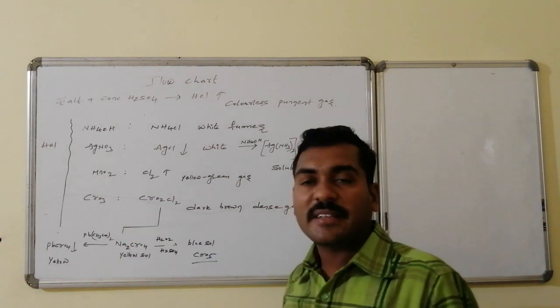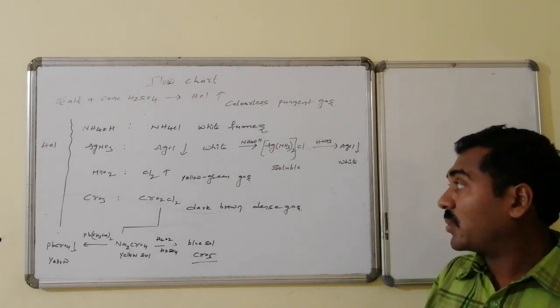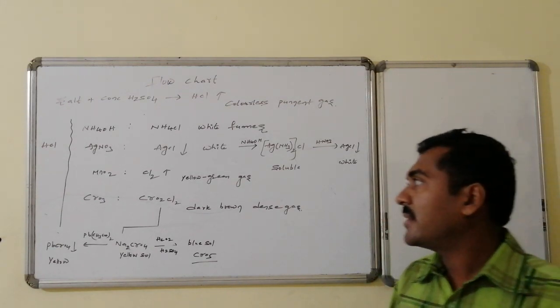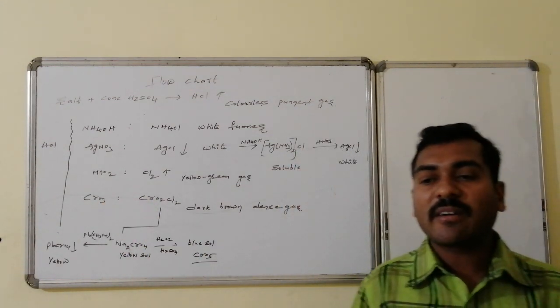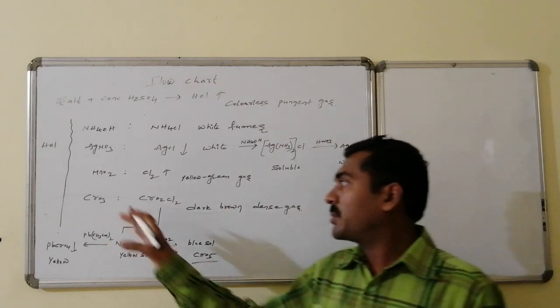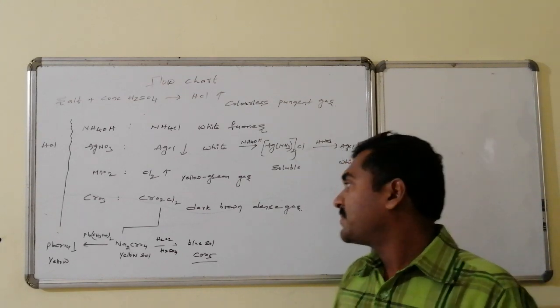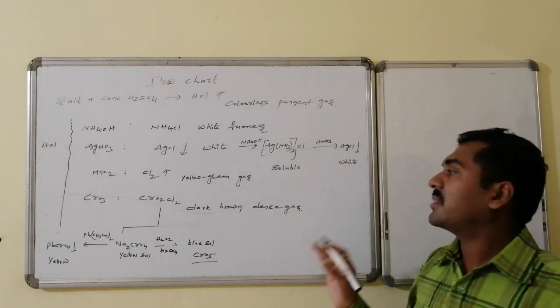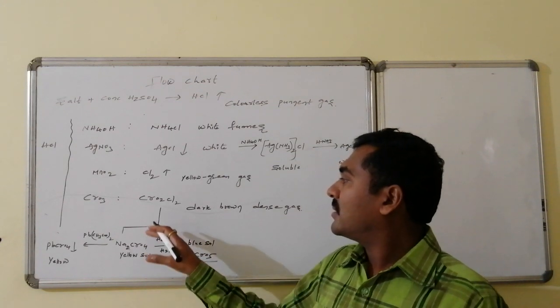Whereas this HCl on sending through solid MnO2 leads to the formation of chlorine, a yellow green gas. The HCl on reaction with chromium trioxide, which is formed by the combination of potassium dichromate and sulfuric acid, that is, chromium trioxide combining with this, chromyl chloride formation takes place. This is a dark brown dense gas.